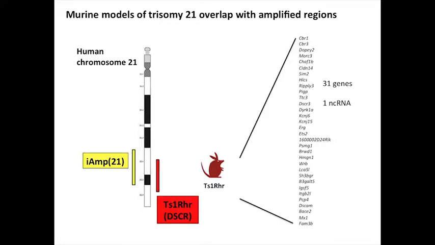And this is the smallest triplicated mouse. So this is an engineered mouse to have 3 copies instead of 2 of these 31 genes that are on mouse chromosome 16 that correlate with human chromosome 21. So this is called the TS1-RHR mouse, and it triplicates the so-called Down syndrome critical region, because in kids with partial trisomy, it seems that this is the minimum amount needed to have Down syndrome phenotypes.